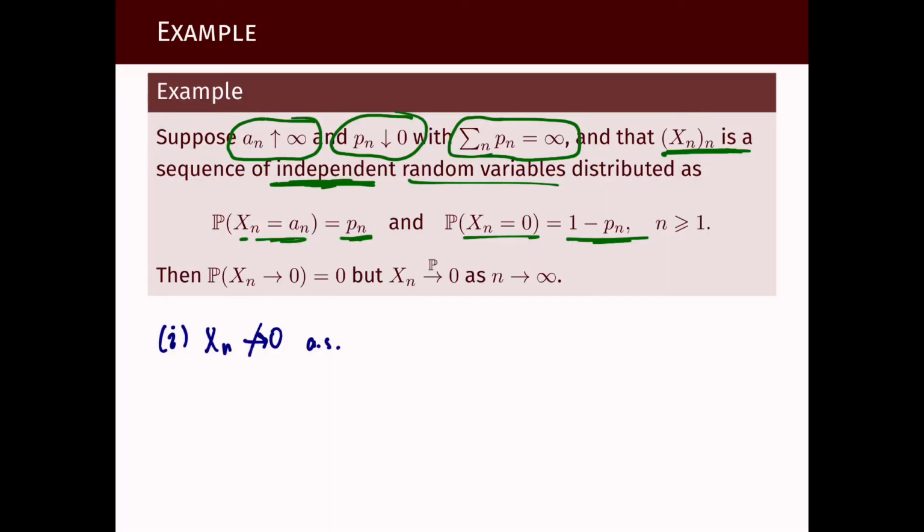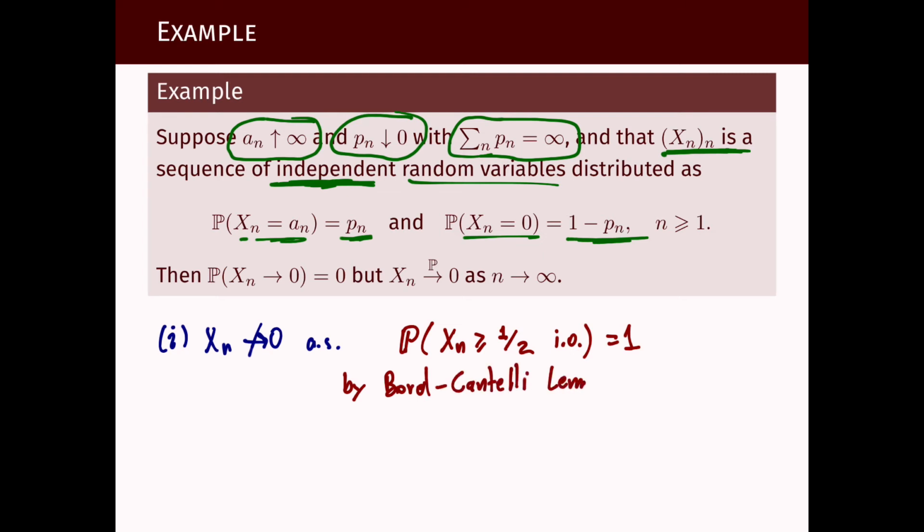And here what we have is that the probability that xn is larger than, say, epsilon equal 1/2 infinitely often is 1 by Borel Cantelli lemma 2. So it is important that they are independent because I'm using Borel Cantelli lemma 2. And why so? Well, an tends to infinity, so eventually an is larger than 1/2.